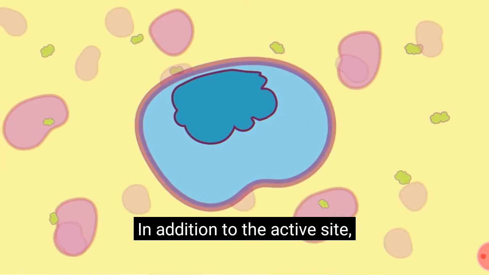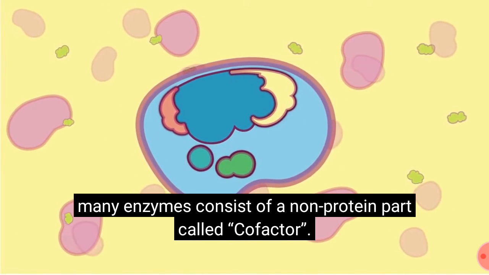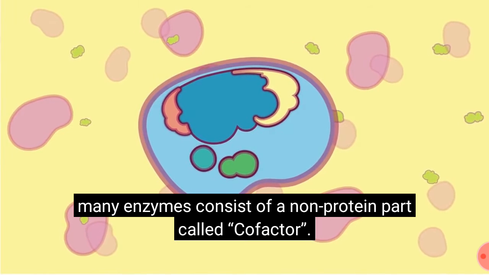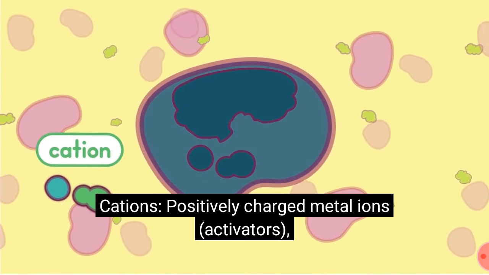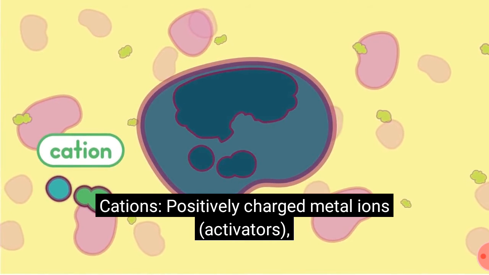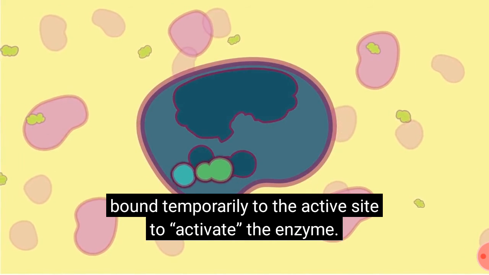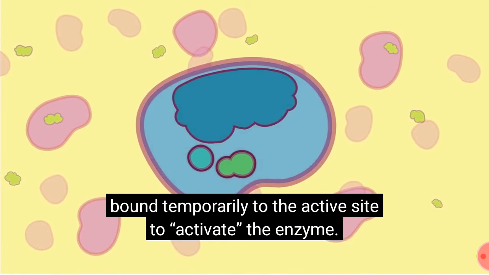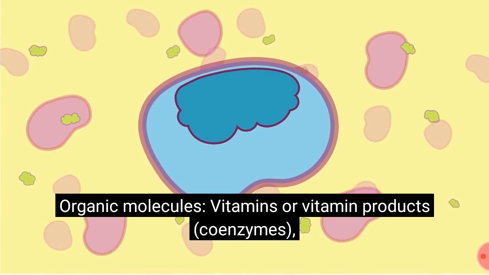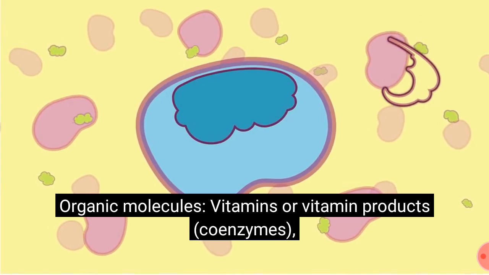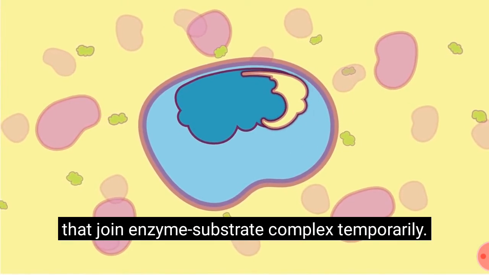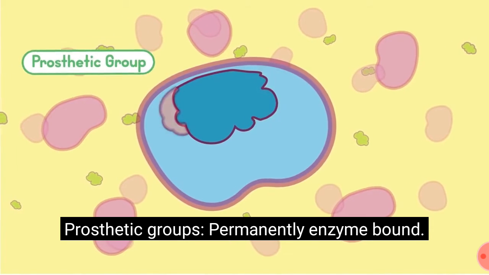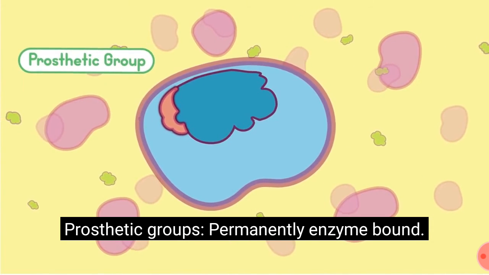In addition to the active site, many enzymes consist of a non-protein part called a cofactor. Cofactors may be cations, positively charged metal ions, activators, bound temporarily to the active site to activate the enzyme; organic molecules, vitamins or vitamin products, coenzymes that join the enzyme substrate complex temporarily; or prosthetic groups, permanently enzyme bound.